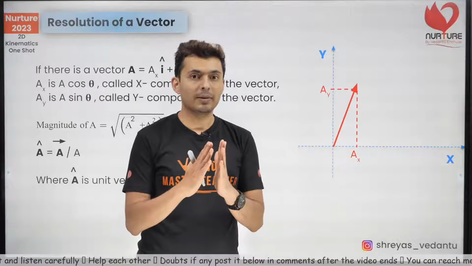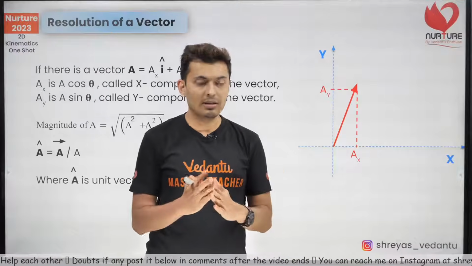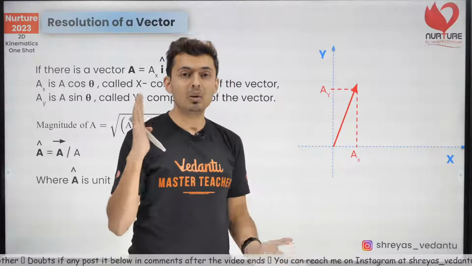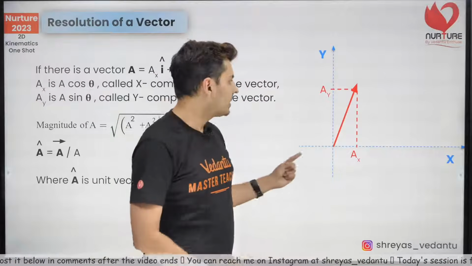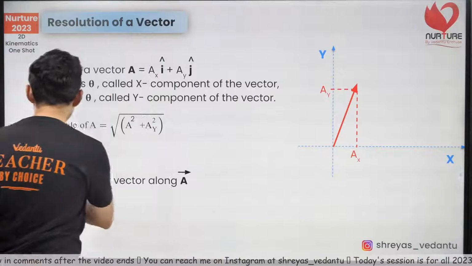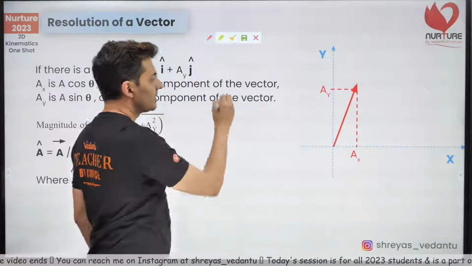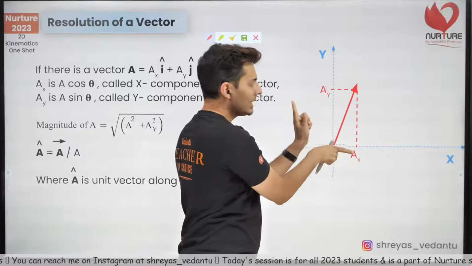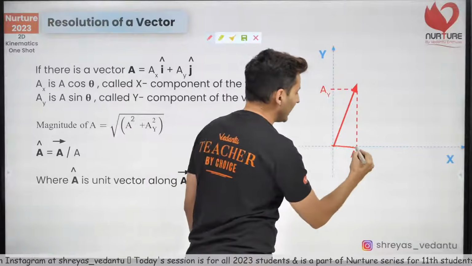You need to split any vector, like velocity or acceleration or displacement, into individual components to solve the question. For example, if I have a vector like this and it's in a 2D plane, I will split it. Splitting is resolution, that's synonymous, into 2 vectors.